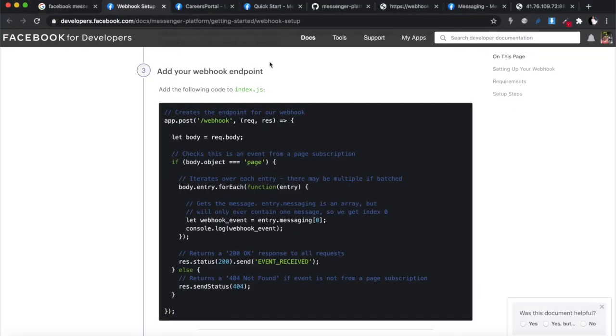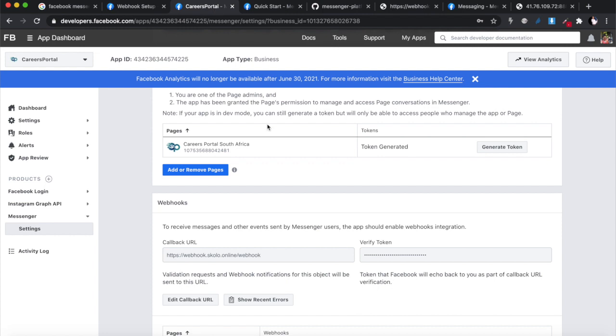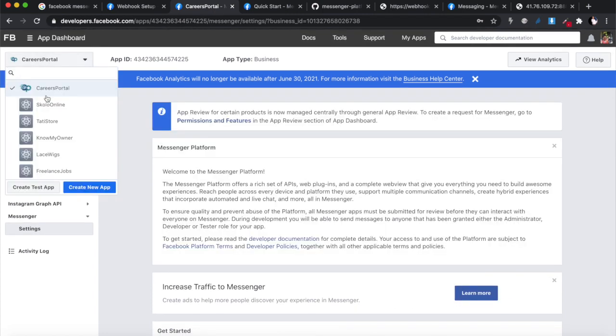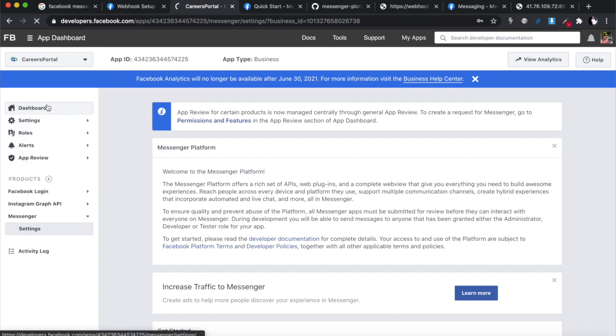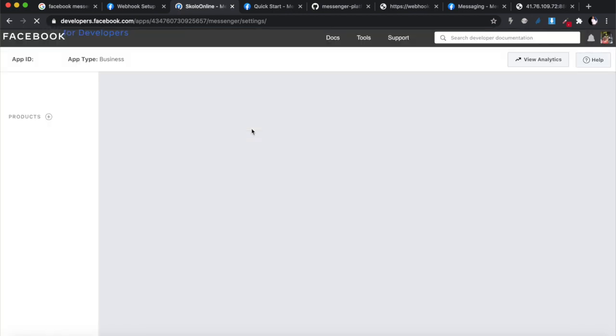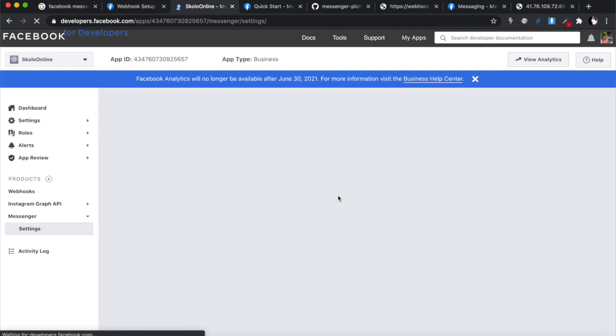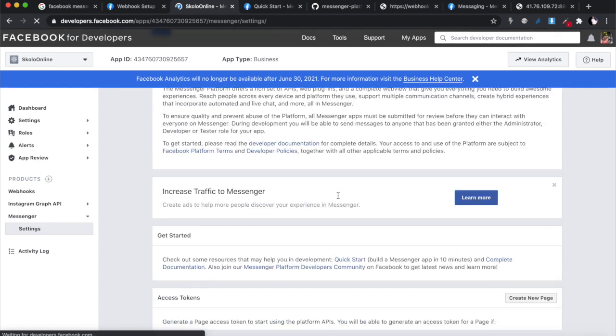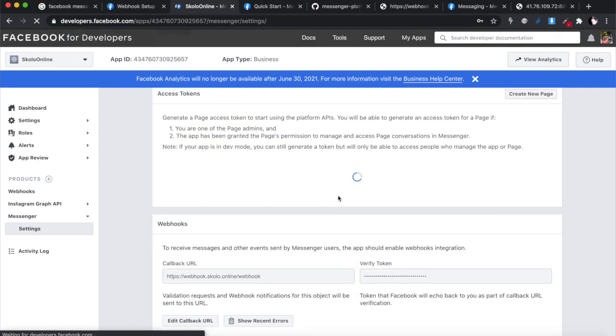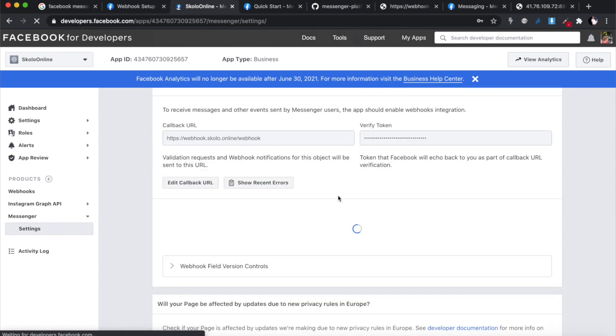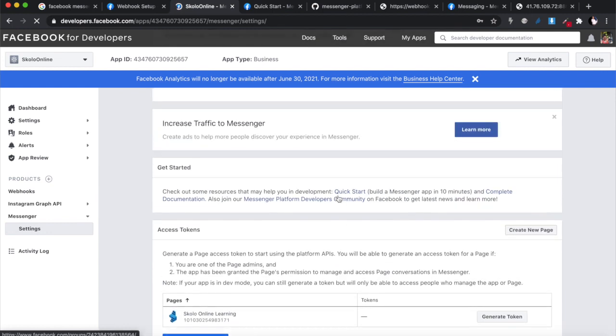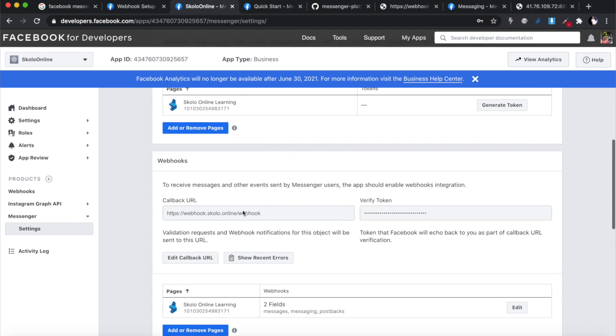Over here, I'll just show you quickly. Inside there, if you check your applications and you go to Scholar Online Learning, where is it? Scholar Online. This is the application that I've already created. Okay, so the process that I just took you through, I've pretty much already done it for this app, and that's the one we're going to be using because I've already tested that it works. All right, and you'll see that we've created the access tokens over there, the callback URLs and everything. Okay, so that's the app, the webhook and everything.